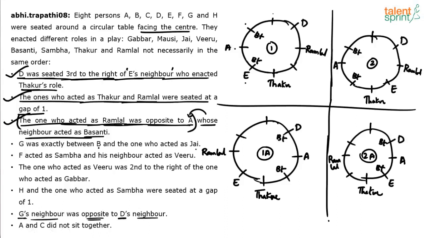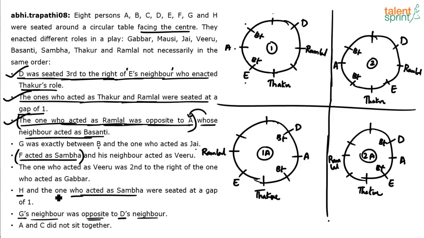F acted as Sambha and his neighbor acted as Veeru. Now F, Sambha, Veeru, nothing has been marked, so forget about it. Let's try something else. The one who acted as Veeru was second to the right of the one who acted as Gabbar. Not very useful. H and the one who acted as Sambha wasted a gap of 1. Try this one. Who acted as Sambha? We know that F acted as Sambha.